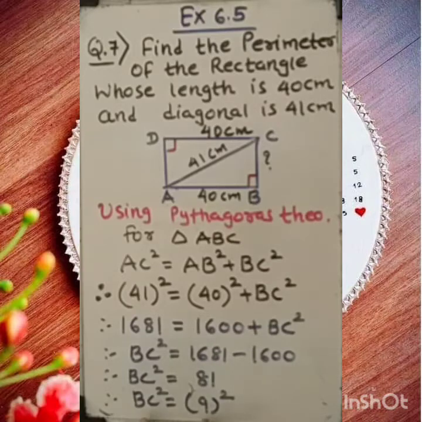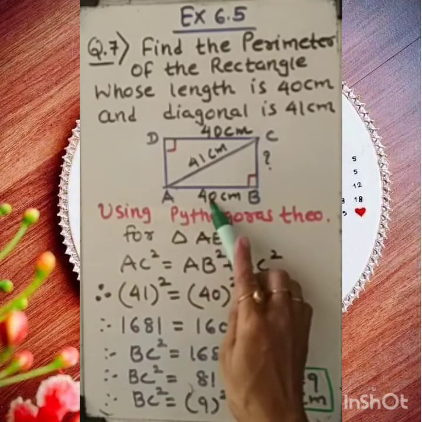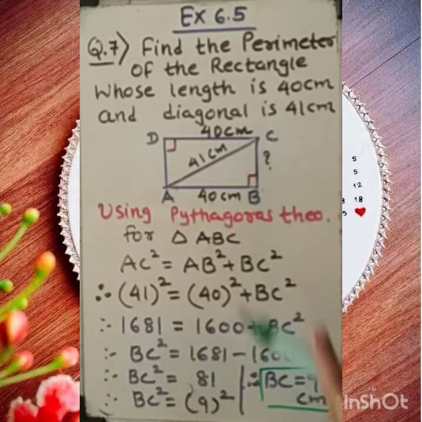So comparing both sides, the value of BC is 9 centimeter. This is the breadth, and the length was given. So we got the value of breadth, that is 9 centimeter.